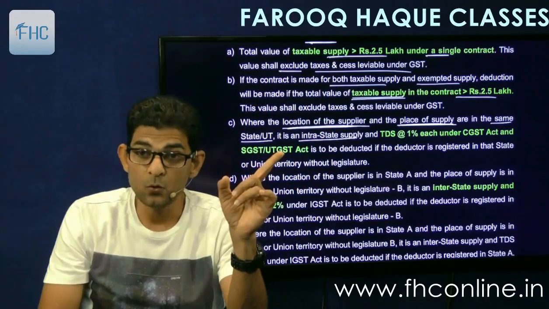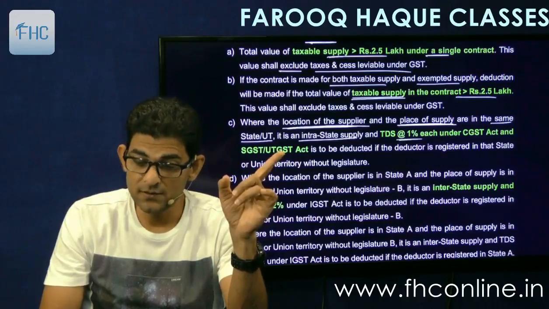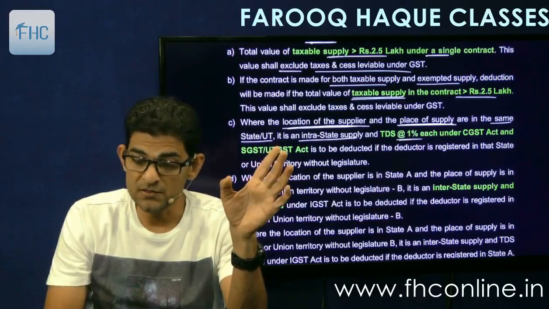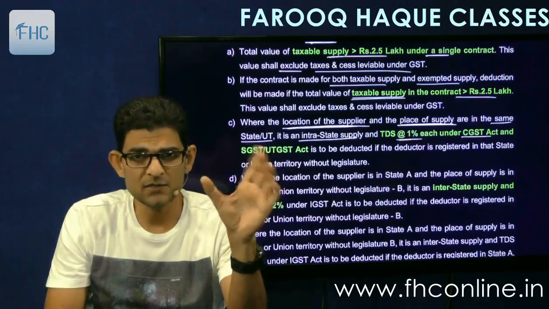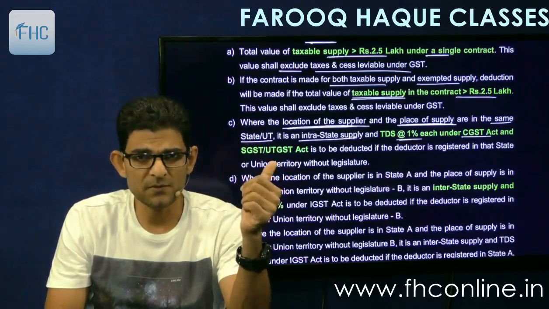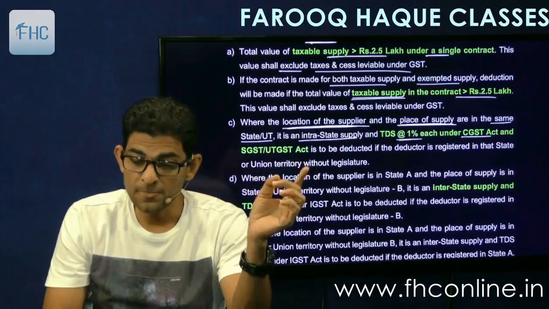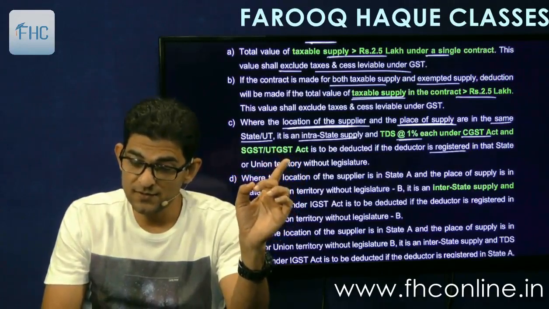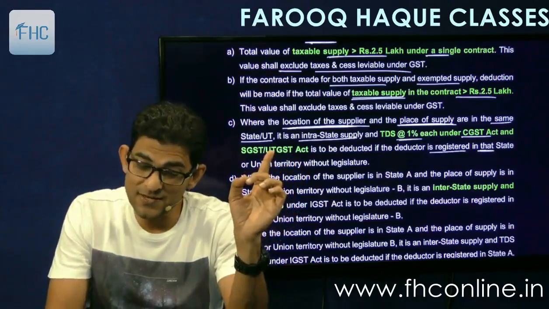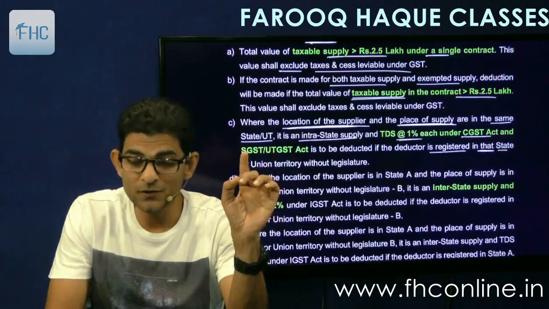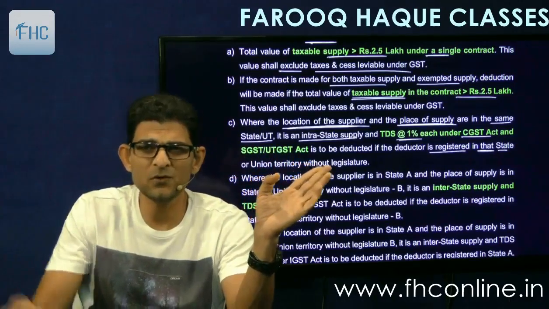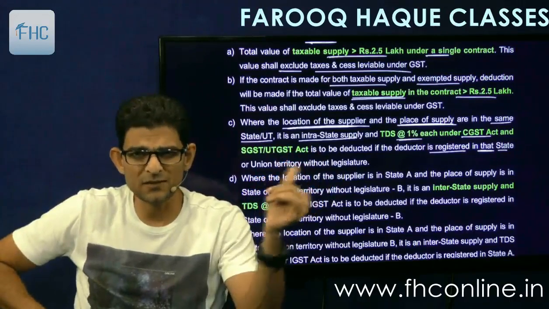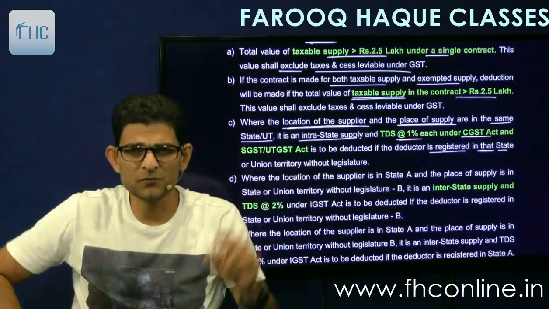TDS will be 1% each under CGST and SGST or UTGST, as the case may be, to be deducted if the deductor is registered in that state or UT with legislature. UTGST Act applies to a UT without legislature. So forget those words.